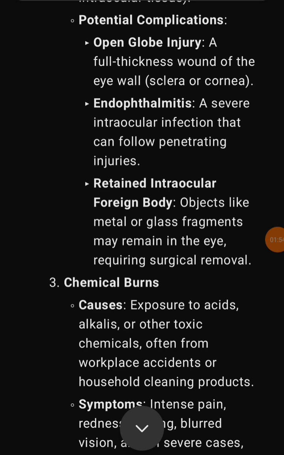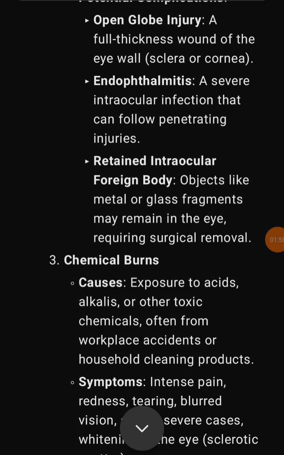Endophthalmitis, a severe intraocular infection that can follow penetrating injuries. Retained intraocular foreign body, objects like metal or glass fragments may remain in the eye, requiring surgical removal.